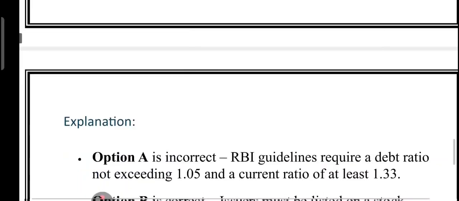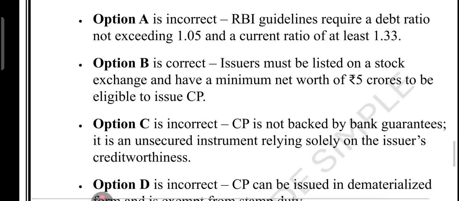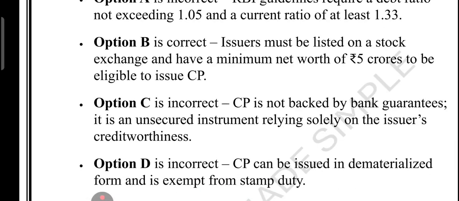So let's quickly recap the key points. First of all, commercial paper is an unsecured short-term instrument. It is for companies with 5 crore plus net worth and good financial record. Minimum A3 rating. It is issued at discount or with interest. Minimum size is 1 crore. Issued in demat form, no collateral, no stamp duty. So that was everything you need to know about commercial paper, made easy for exam and interviews.